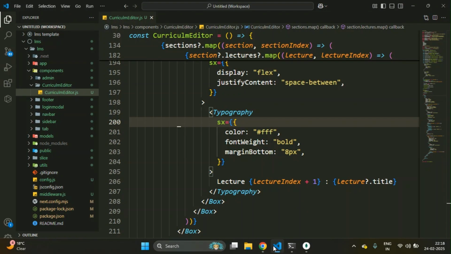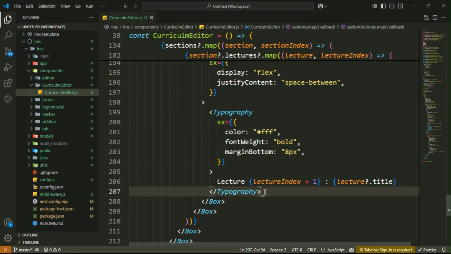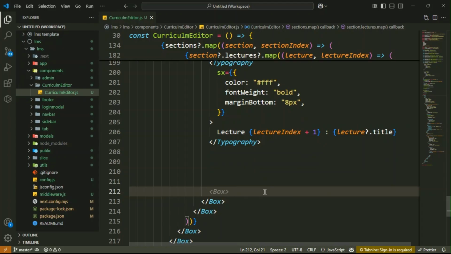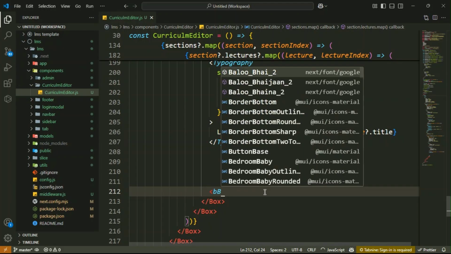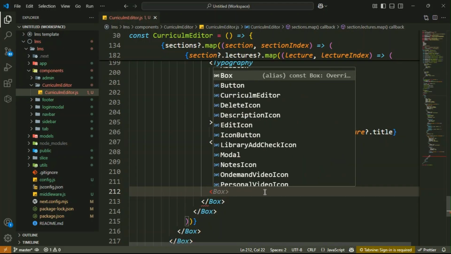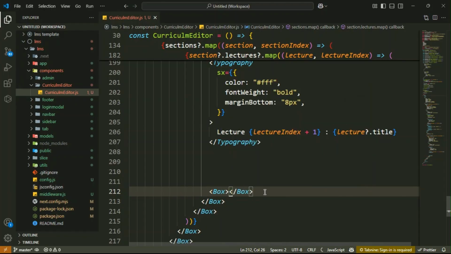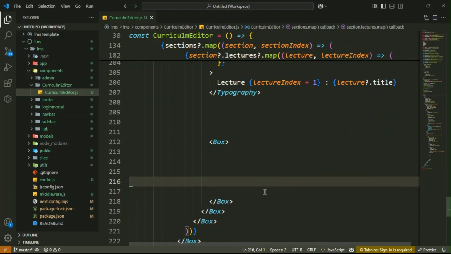So let's implement it here. This is your typography component. Below it you have to create your box component. Then inside the box component you have your icon button.